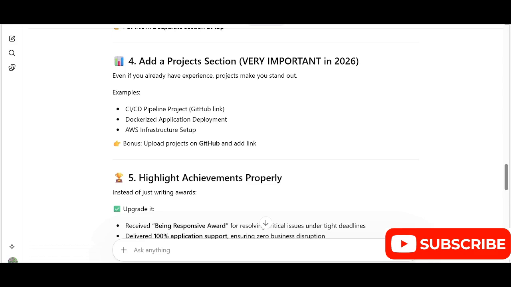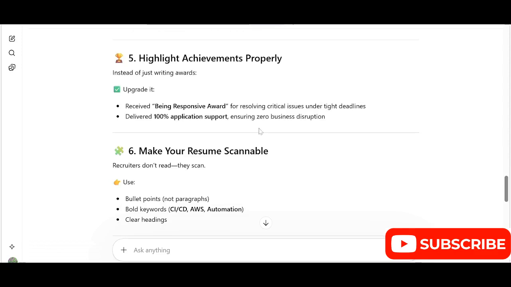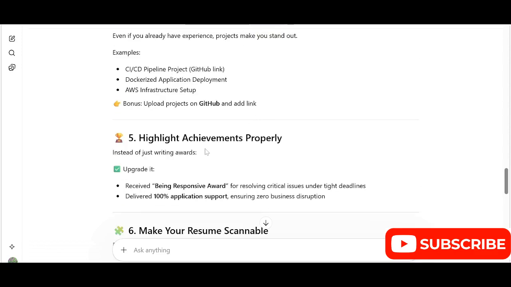If you have done any project, the project is evidence that yes, you have worked and you are working. So this is a bonus point if you have uploaded projects on GitHub. Try to add the GitHub link in your resume.